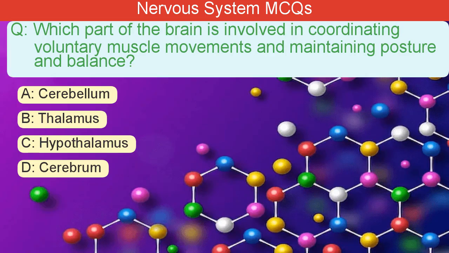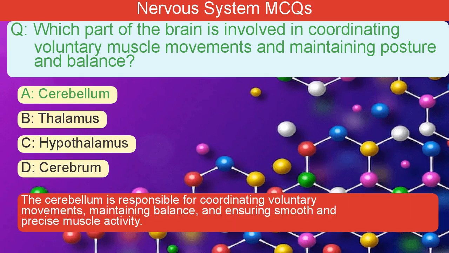Which part of the brain is involved in coordinating voluntary muscle movements and maintaining posture and balance? A. Cerebellum. B. Thalamus. C. Hypothalamus. D. Cerebrum. The correct answer is A. The cerebellum is responsible for coordinating voluntary movements, maintaining balance, and ensuring smooth and precise muscle activity.